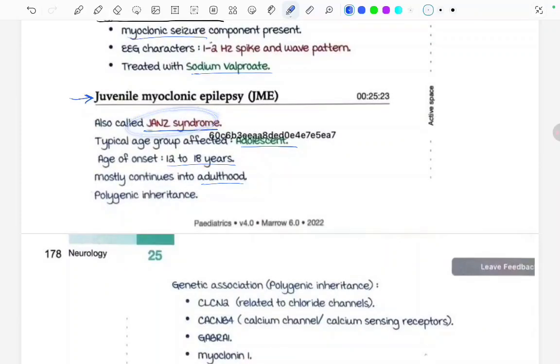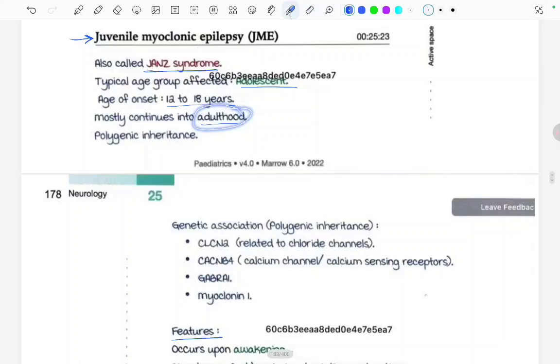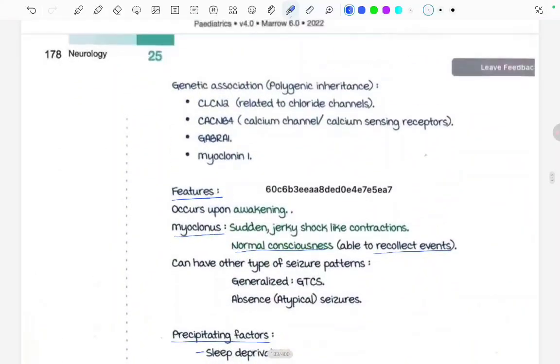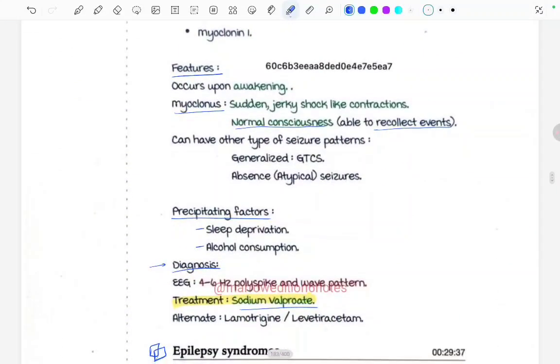There are certain genes associated with it, and on features, juvenile myoclonic epilepsy is something in which the child is able to recollect the events. It occurs upon awakening. There is a myoclonus component. There are sudden jerky shock-like contractions, normal consciousness, and it can have other seizure patterns also, like generalized GTCS and atypical seizures also. Precipitating factors are mainly sleep deprivation and alcohol consumption, and the treatment is again sodium valproate.